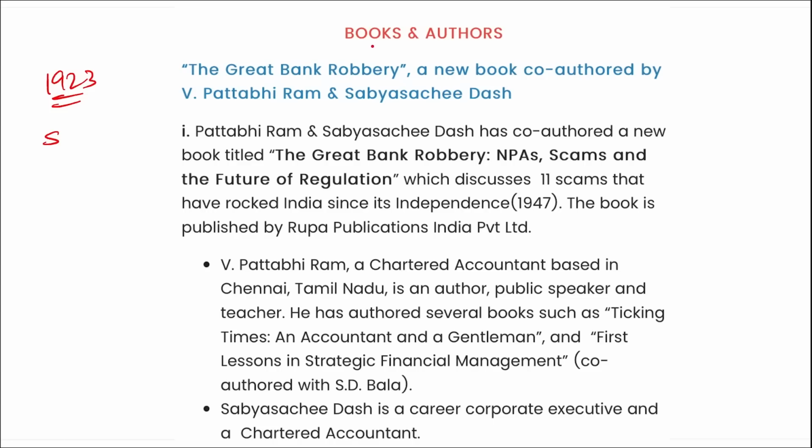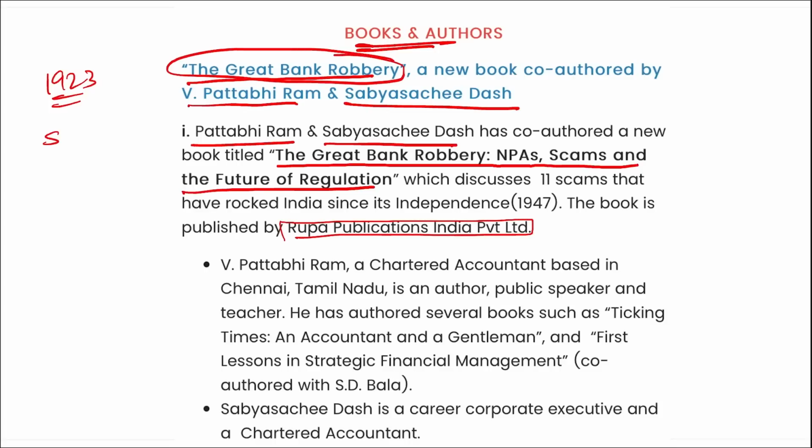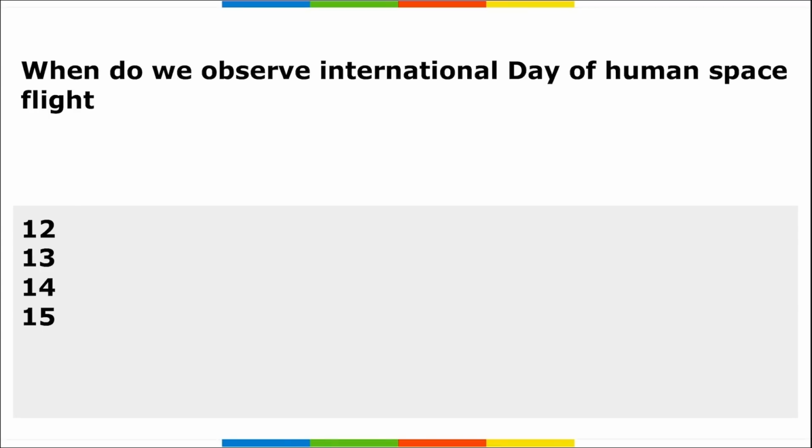Then moving on, books and authors. The Great Bank Robbery. This is the name of the new book co-authored by V. Patabhiram and Sabyasachi Das. I repeat, Patabhiram and Sabyasachi Das have co-authored a new book titled The Great Bank Robbery, NPA Scams and the Future of Regulation. The book will be published by Rupa Publishers India Private Limited. So the name of the book, The Great Bank Robbery, was co-authored by V. Patabhiram and Sabyasachi Das.